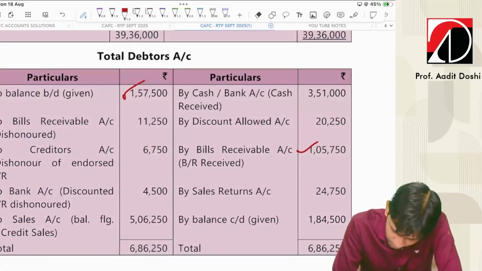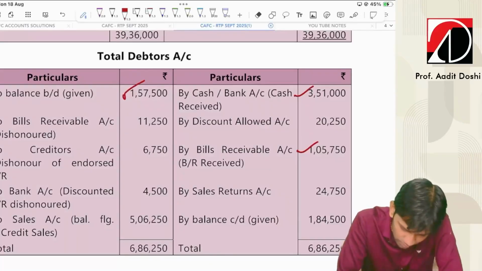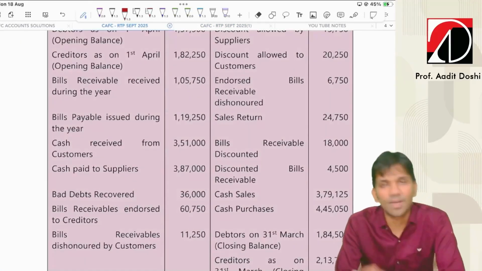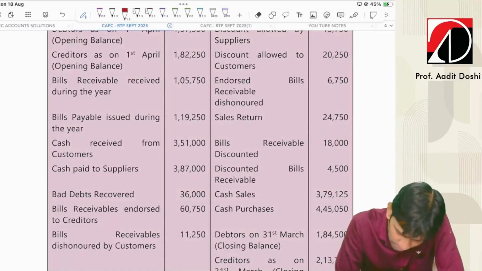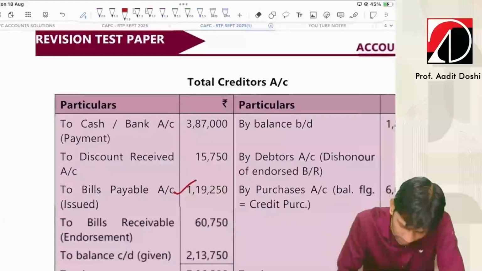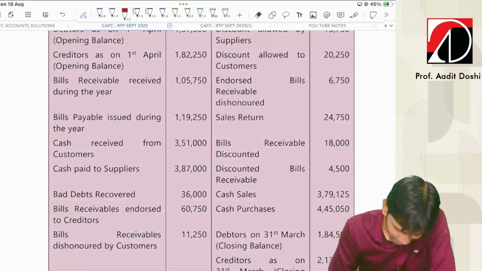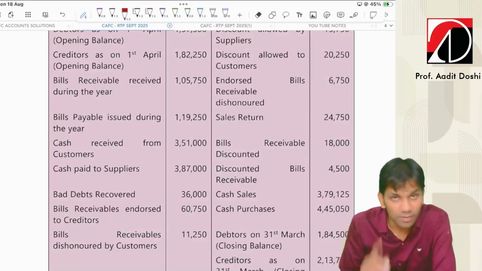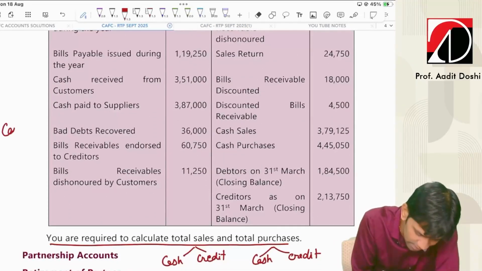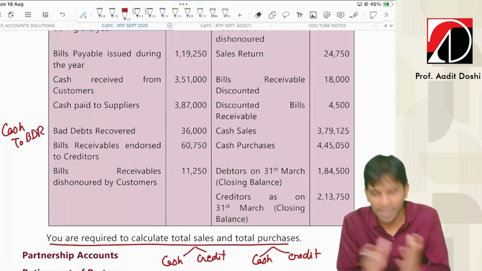Yes, we have 3,51,000. Cash paid to suppliers, so it is creditors account debit to cash, 3,87,000. Creditors account debit to cash, yes, 3,87,000. Next transaction, very nice question. Bad debts recovered. Guys, be careful. Bad debts recovered entries cash to bad debts recovery. So no, it will neither affect the debtors, neither the creditors.